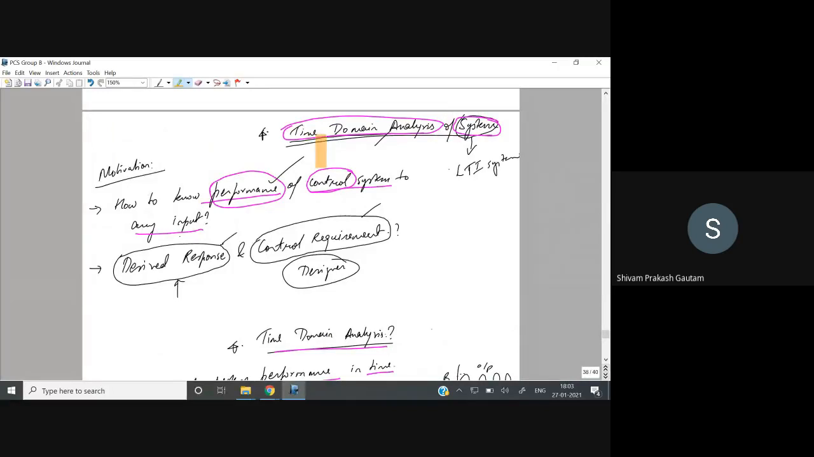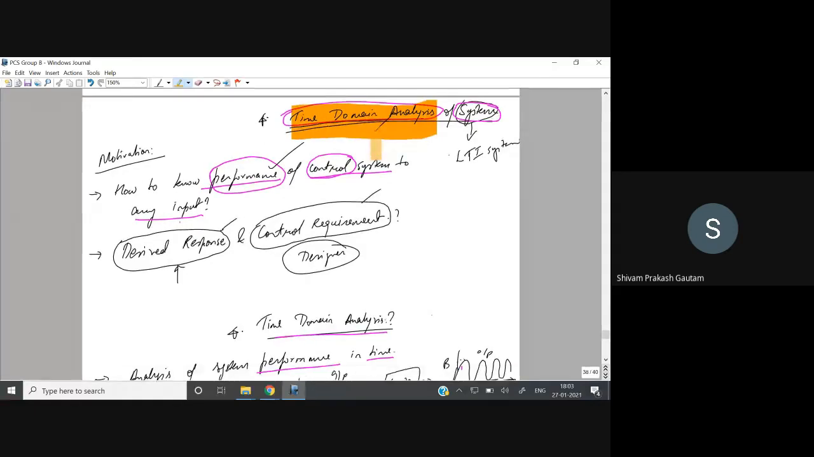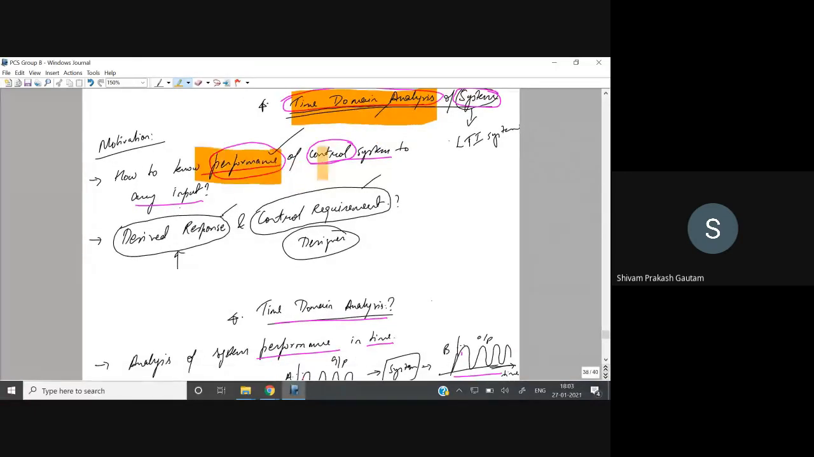Okay, so we have started with time domain analysis of a system. First, we have seen why we want to do time domain analysis. First, to know the performance of a control system to any input. Performance means what are its characteristics, or how your system is responding to different input. In order to calculate that, we are doing time domain analysis.